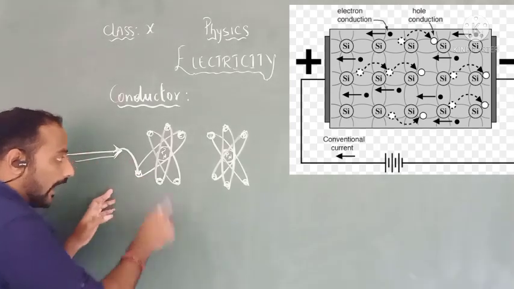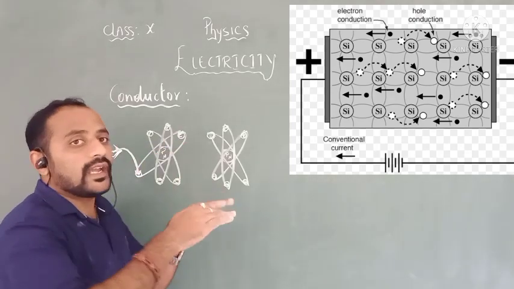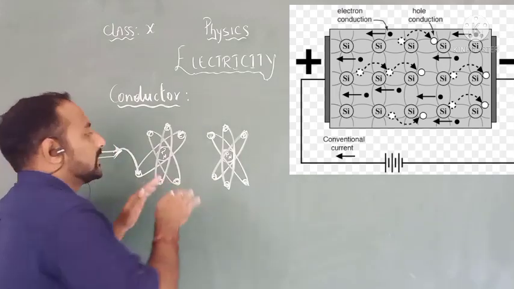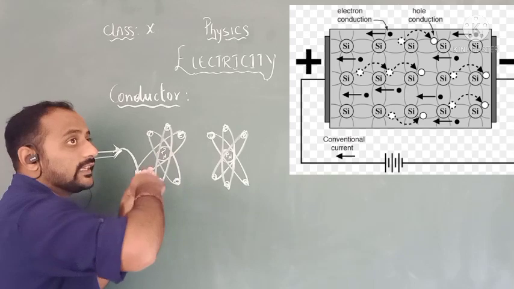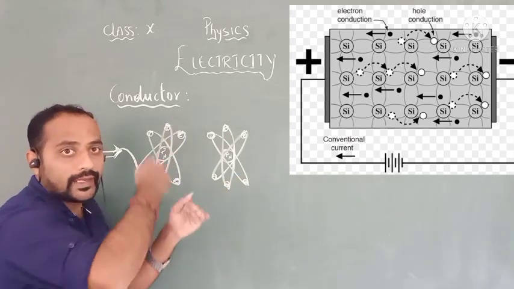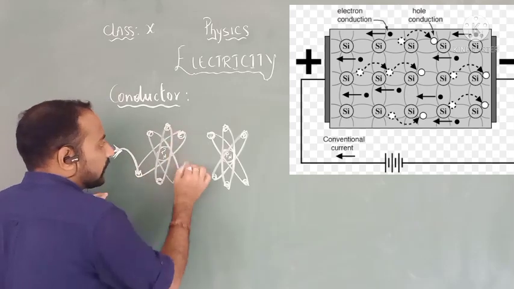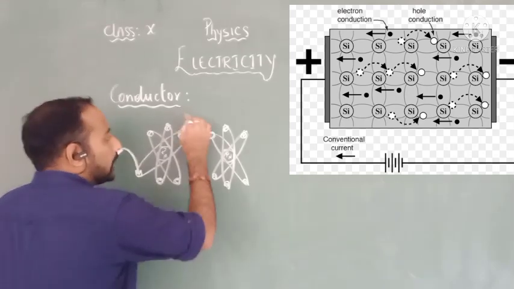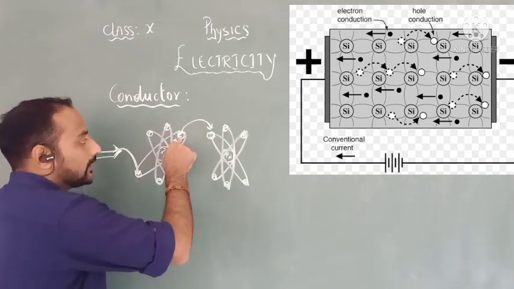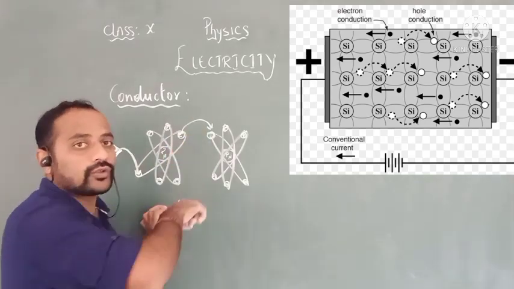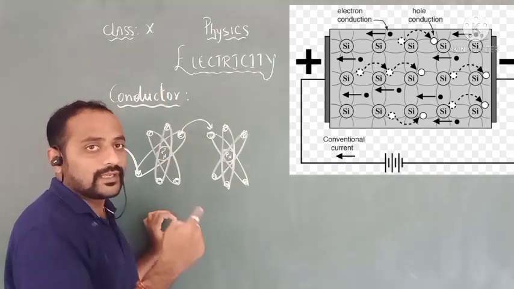These charges will not stay at one place. The electrons jump from one atom to another. Once a place is filled, the electron will jump into the next atom, and then the place it left becomes empty.